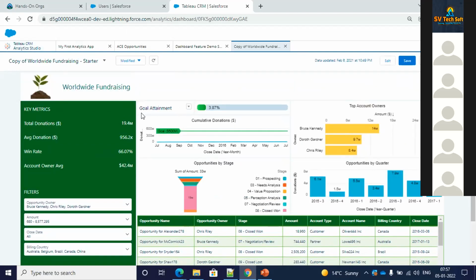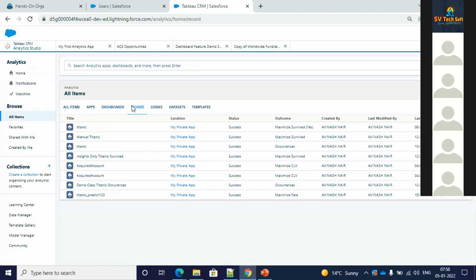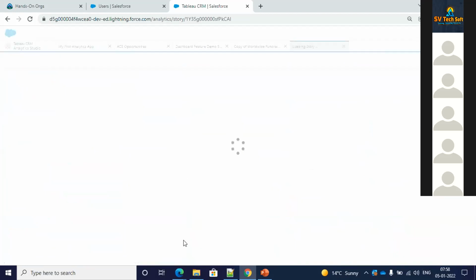Okay, so this is more about the dashboard. It gives you the final visualization to understand your business at the end of the day. Fine, and then you have some key metrics provided over here as well. So this is all about the dashboard. Then we have the stories. So if I click on one of the stories,